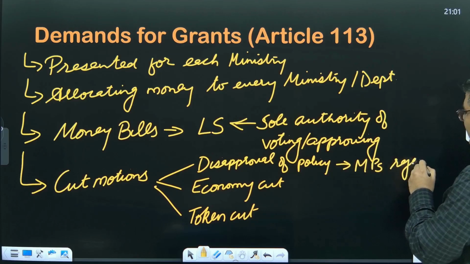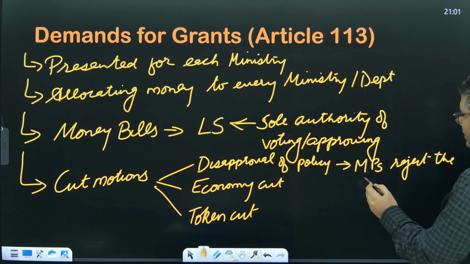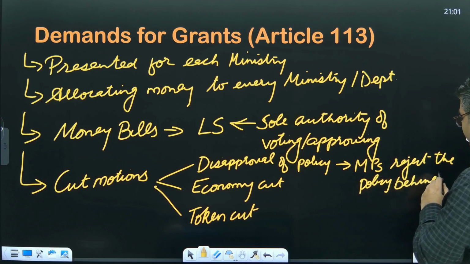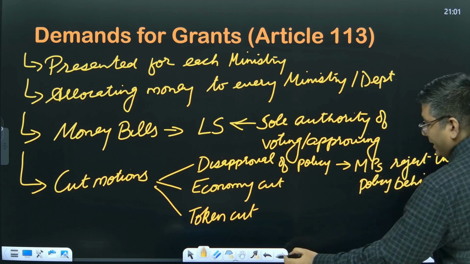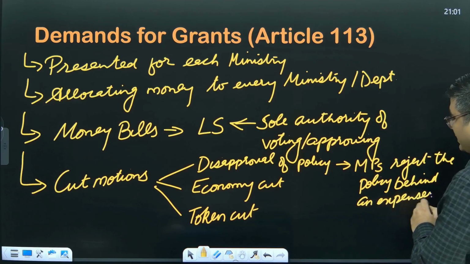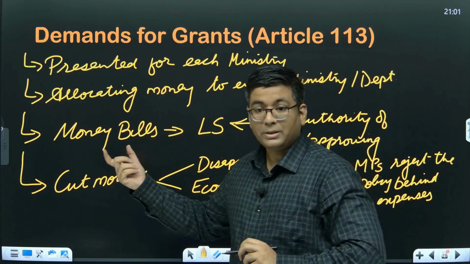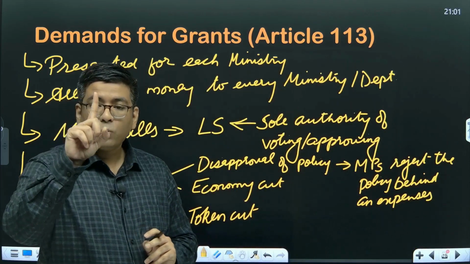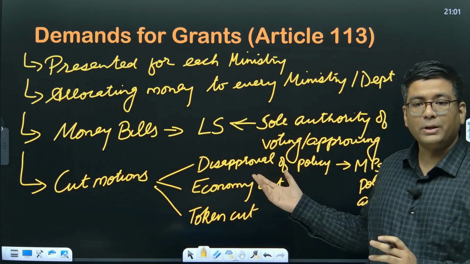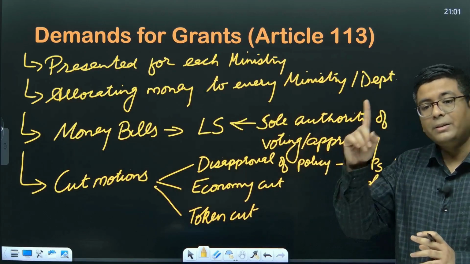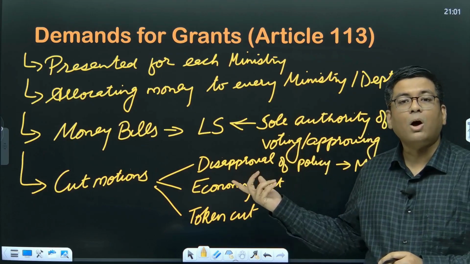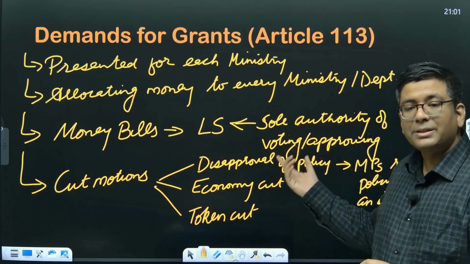MPs reject the policy behind a scheme or any expenditure. So basically they say that this particular scheme is worth only ₹1. Whatever is the amount of money that you want to actually allocate to this particular scheme or this particular department, they deserve only ₹1. Why? Because they have no idea about how to manage this money. So this is the strongest kind of cut.